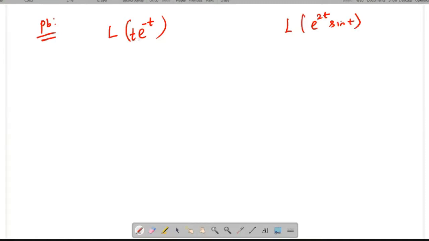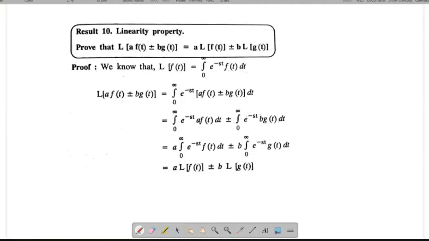Comparing the previous problems and this problem, here the product of two functions is coming, so you should not apply the Laplace transform separately. If you want to do this problem, you must first know the first shifting property. I will tell you in the next slide. Before going to do this problem, we will see some properties.